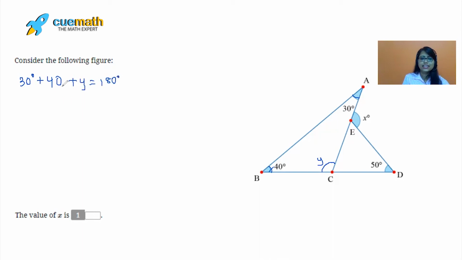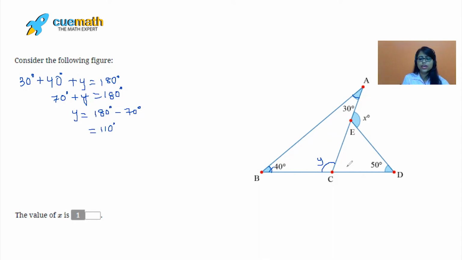Yes, and then I can also say here 30 plus 40, which is 70 degrees, plus y equals 180 degrees. To find the value of y, y will be equal to 180 degrees minus 70 degrees. So this is how much? This is 110 degrees. Yes, so guys, we have found the value of y implementing the angle sum property, right?